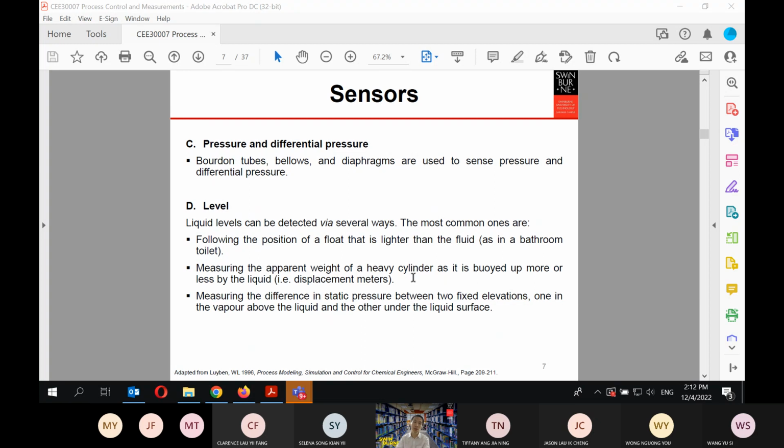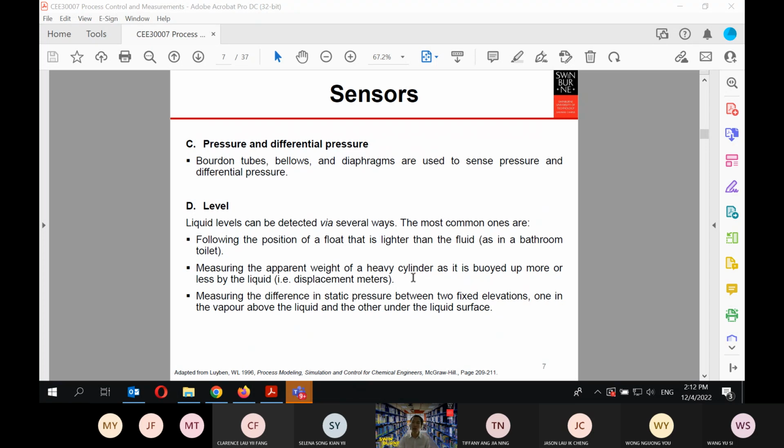For pressure and differential pressure, you can use something like Bourdon tubes or diaphragms. For the liquid level, you can use several ways. Here we show you three ways. If you remember, when you open your bedroom toilet tank, you have that kind of float: if the water reaches a certain level, the float will go up and stop the water from coming into the container.